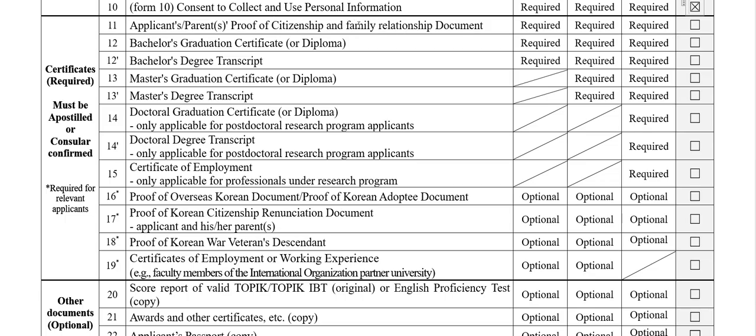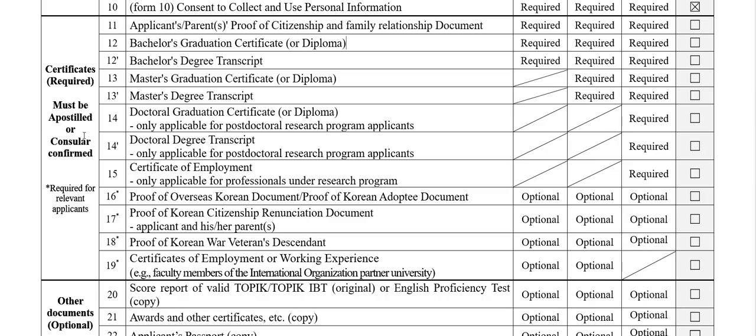And for the family relation document, mostly they have a separate document, like in other countries they have a family relation document. But in India, in some places, like in my place also, we don't have a family relation document. For that we asked NIID, and they said in that case you can submit your birth certificate. Your birth certificate should state your name, your father and mother's names, and your relation, like your father is this person, your mother is this person, and you are this person. You can submit it, and this also must be apostilled.